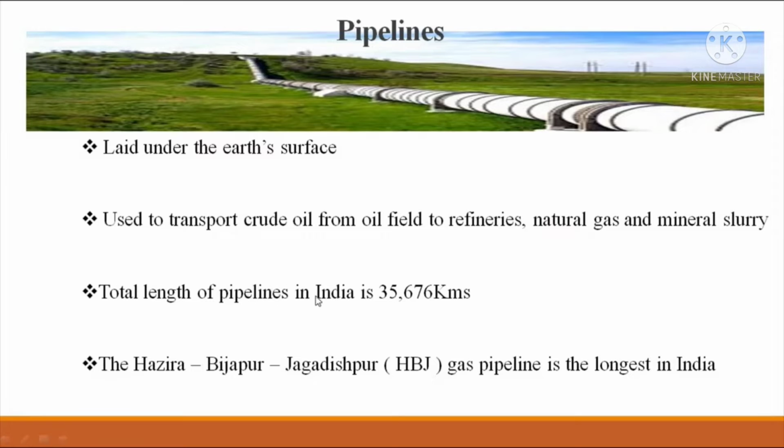The total length of pipelines in India is 35,676 kilometers. And the Hazira, Bijapur, Jagdishpur gas pipeline, the HBJ pipeline, is the longest pipeline in India, which is 2,300 kilometers long. Okay, so these are the pipelines.